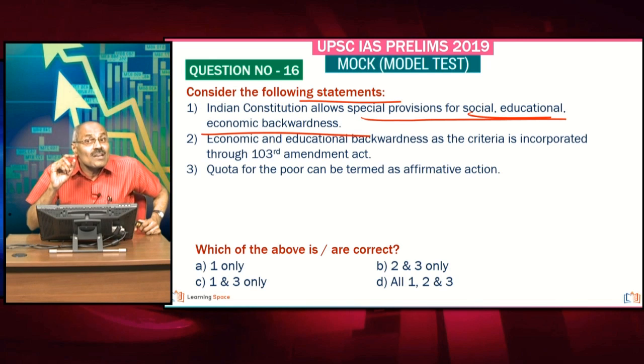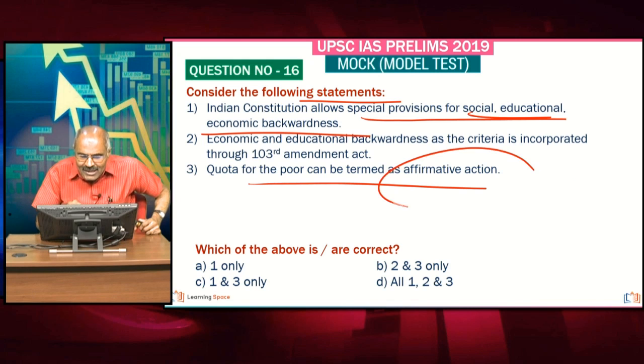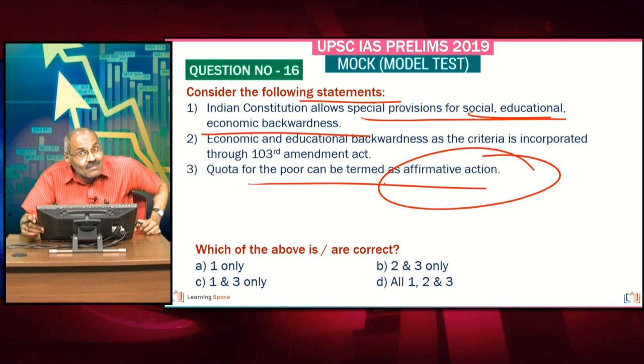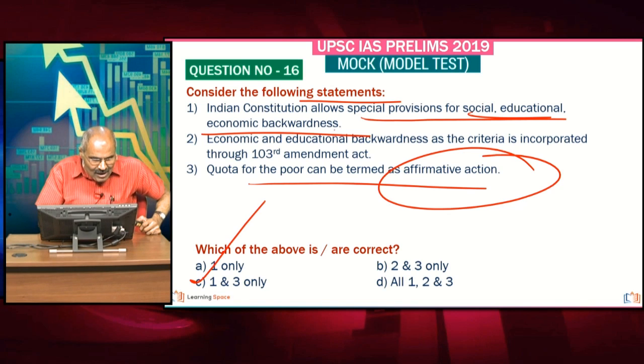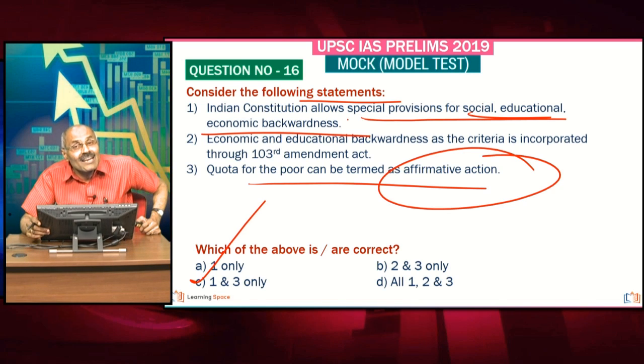Friends, through the 103rd Amendment, this economic backwardness was added. Please correct the second one. And the quota for the poor is affirmative action, or, another word, positive discrimination. Positive discrimination is nothing but affirmative action, right friends? Please correct the second one, and 1 and 3 are correct.